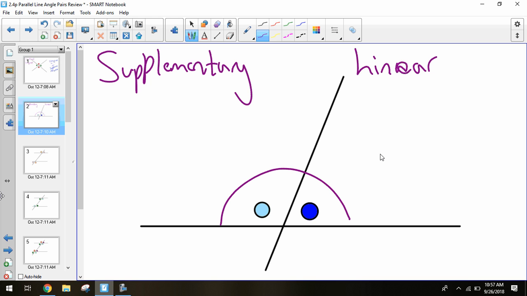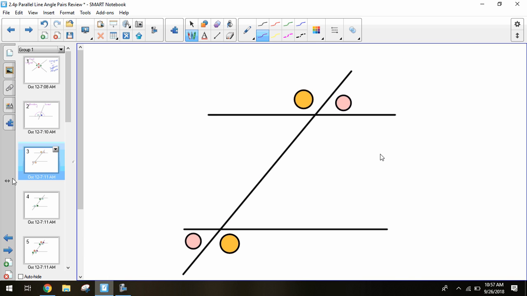So those are the first two we remember from Monday. Now we learned 4 other ones from yesterday. Those are the main ones we'll want to focus on today. So we have our parallel lines, and we have our transversal. The orange matches with the orange, the pink with the pink. So what type of angle pair do we have here? Alternate exterior. Good. They're on the exterior of your parallel lines, and they're on alternating sides of your transversal.